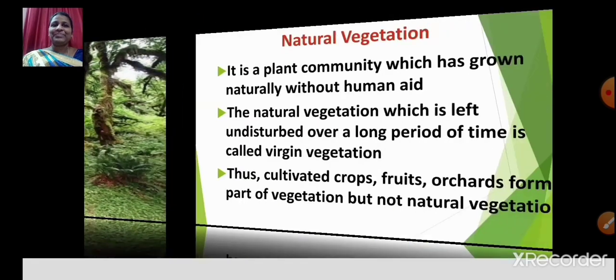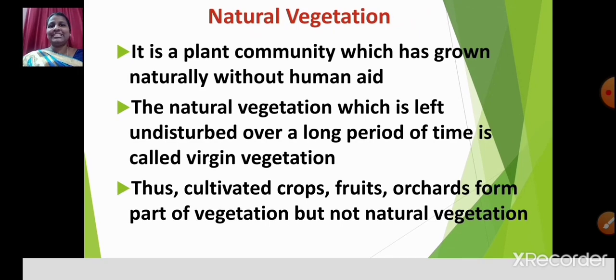Now, what is natural vegetation? It is a plant community which has grown naturally without human aid. So, it is very clear, students. Natural vegetation is a plant community which has grown on its own, that is naturally, without any human help. I hope it is clear.